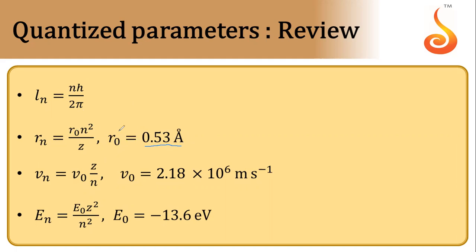When you substitute r naught value as 0.53 angstrom and do the calculation, radius of nth orbit will come in angstrom. Similarly, for velocity, the formula will be v naught Z by n, and v naught value is 2.18 into 10 raised to power 6. En is energy of nth orbit, so E naught Z square by n square, where Z is atomic number and n is the nth orbit.